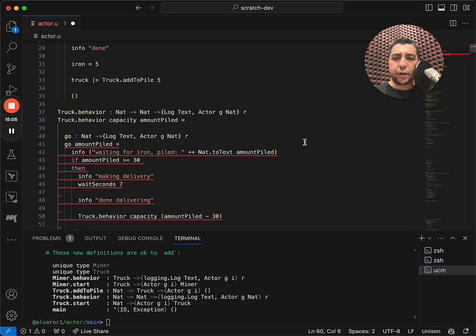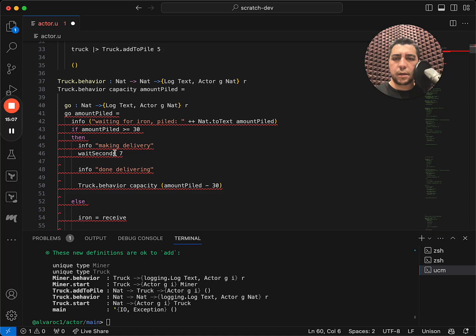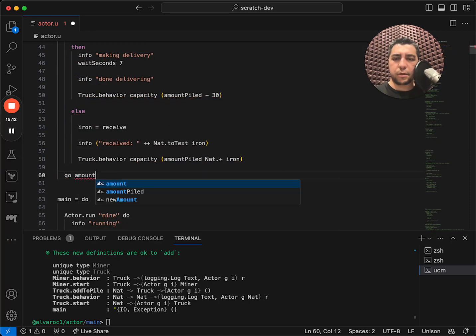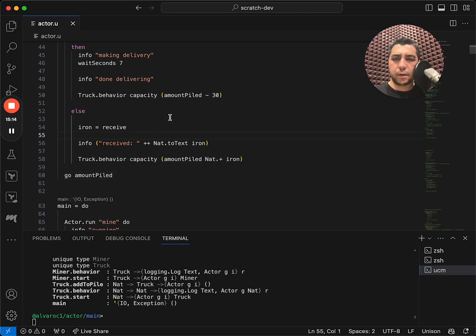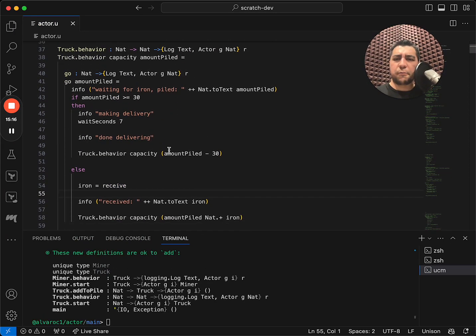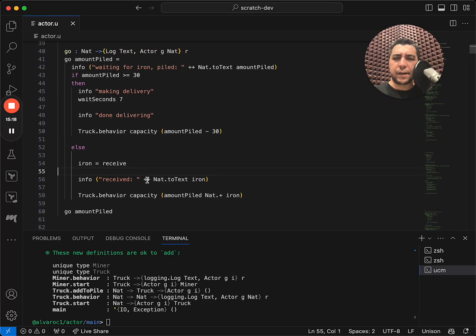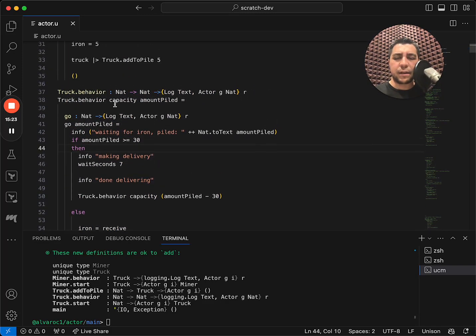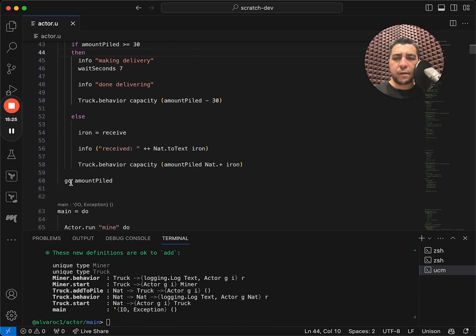And the starting point of this inner behavior would be the amount piled. Okay, so right now we have the same thing. We just created a function that doesn't take the capacity, and we can initialize here.